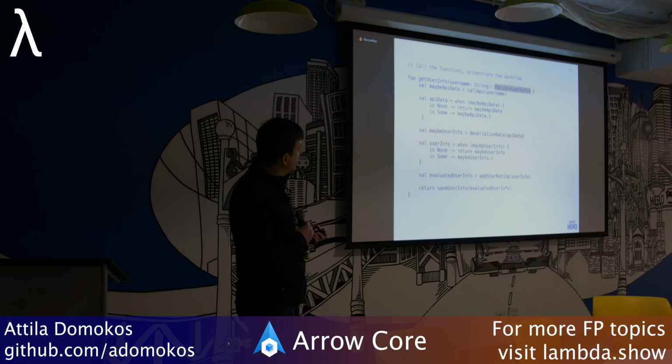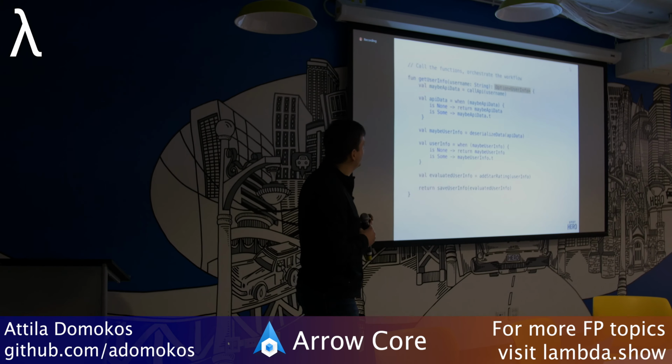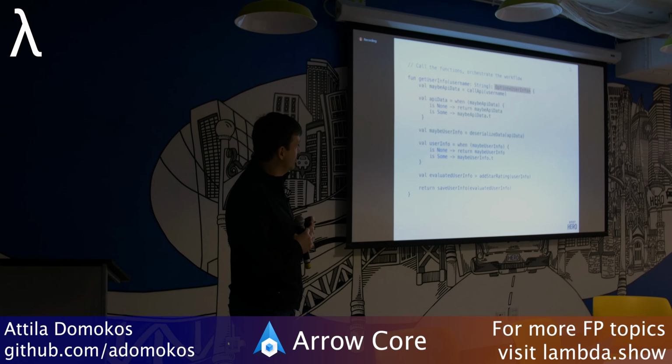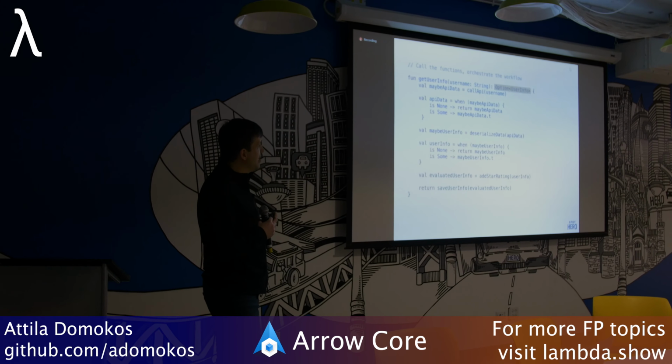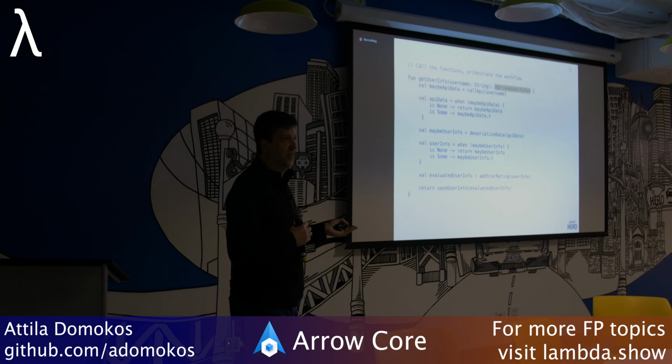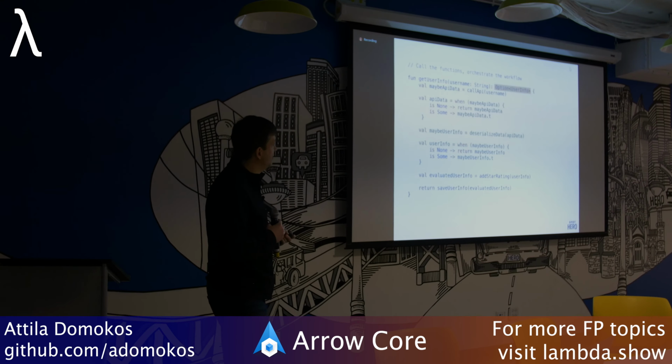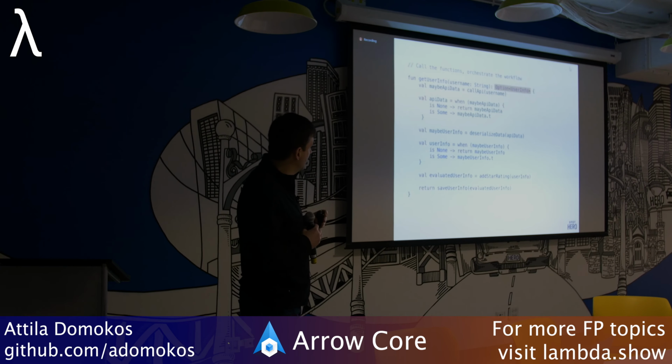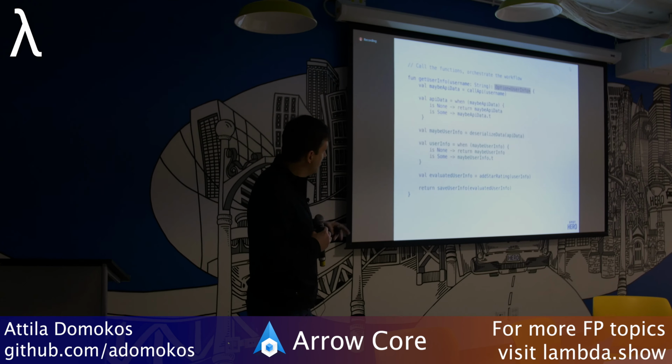We call the API, we get a maybe API data back. By the way, the examples here do not have type declarations. If you use IntelliJ, it gives you a nice hint what the maybe API data is. It's basically an option username in this case. Then I do a conditional there. So if maybe API data is none, I'm returning the none value, which is basically the value that I received. If it's some, I'm returning the value that I have in the maybe API data.